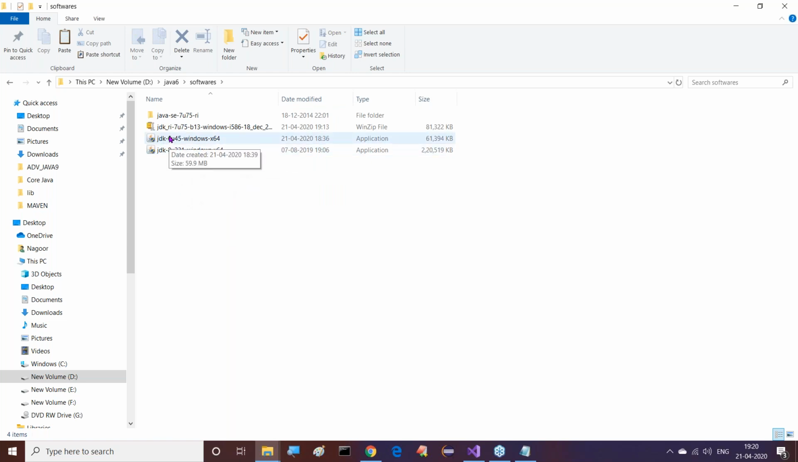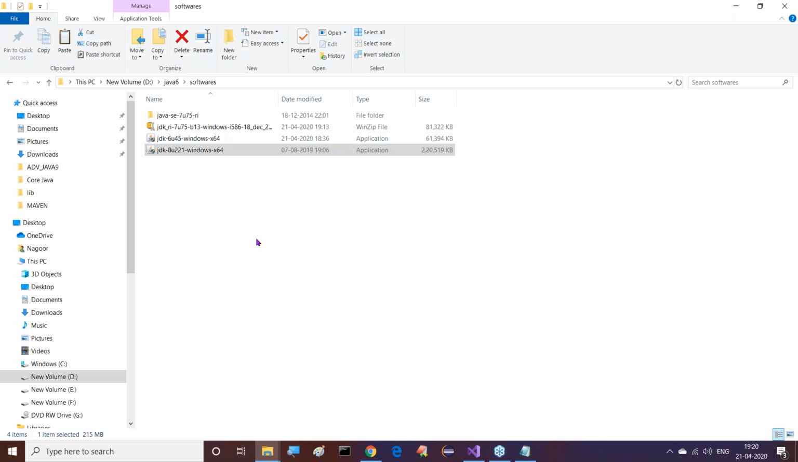So for Java 6 version we get an installer. For Java SE version directly, we get no installer, only a folder distribution. Now again the Java 8 version we have to install. Double click on it. Now automatically the installation process will start. Click on the S button.